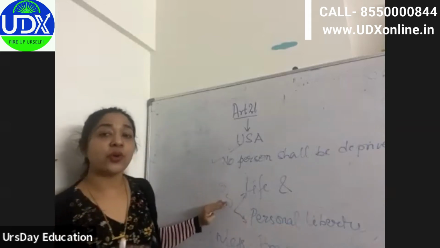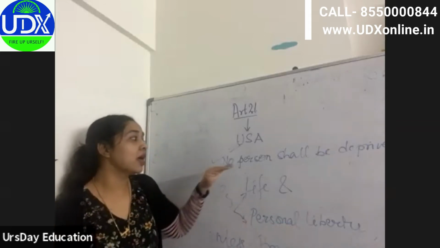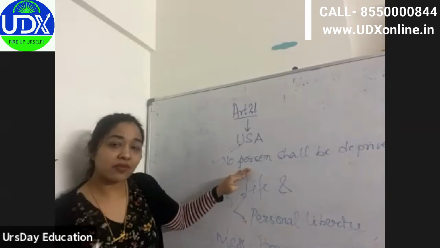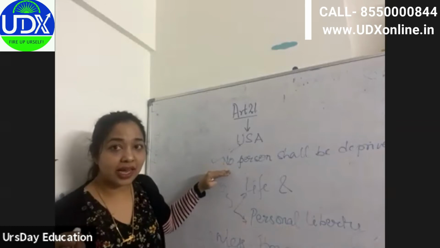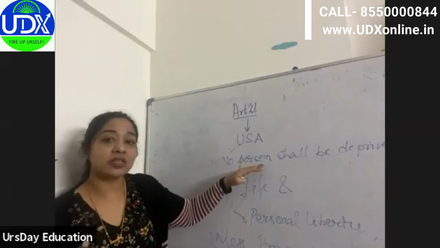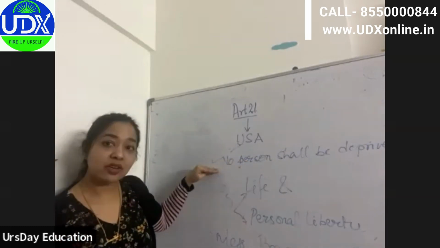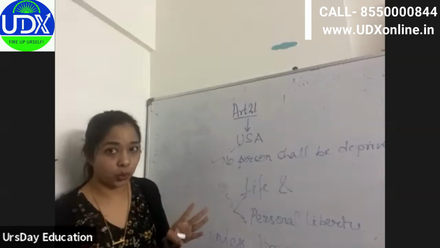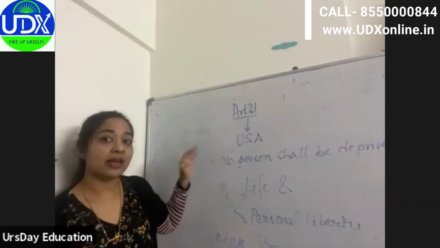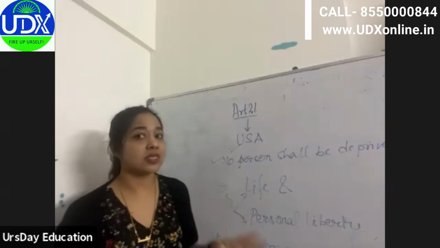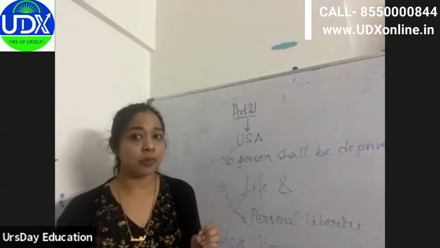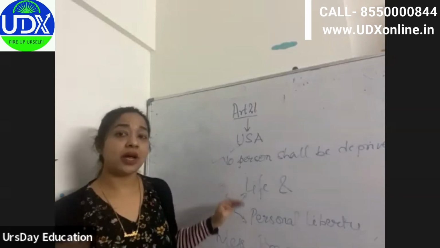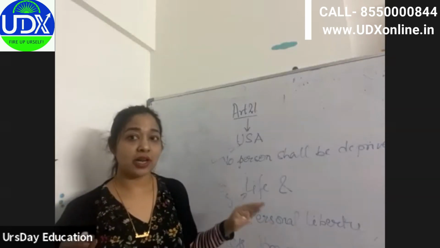But as of now, you have to understand that this is one exclusive article in the Indian Constitution which starts with a negative wording, that is, no person. No other fundamental right starts with no, but this is the one. No person shall be deprived of his life and personal liberty except under procedure established by law.